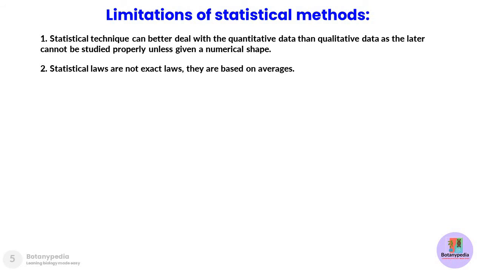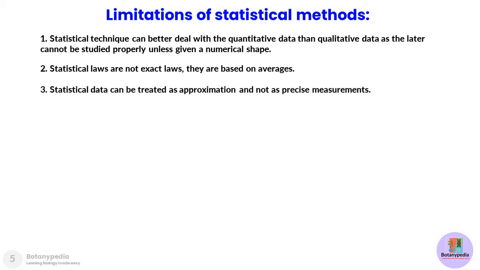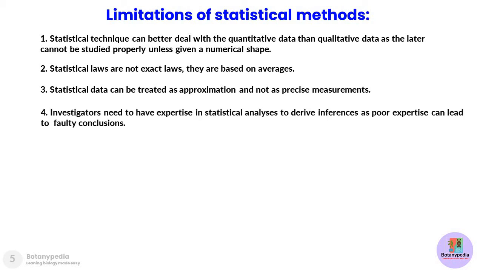Statistical laws are not exact laws because they are based upon values which come from averages, such as mean, mode, and median. Statistical data can be treated as approximation and not as precise measurements. Investigators need to have expertise in statistical analysis to derive inferences, as poor expertise can lead to faulty conclusions.